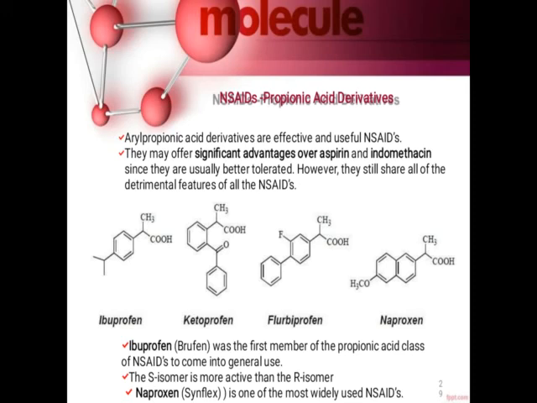The next drug class is the propionic acid derivatives. Aryl propionic acid derivatives are effective as NSAIDs. They have advantages over aspirin and indomethacin. They are better tolerated and share all the features of NSAIDs. For example, ibuprofen and naproxen. These are there in our syllabus.